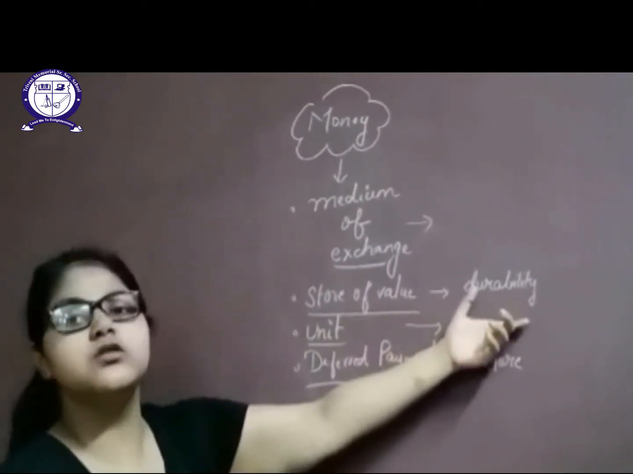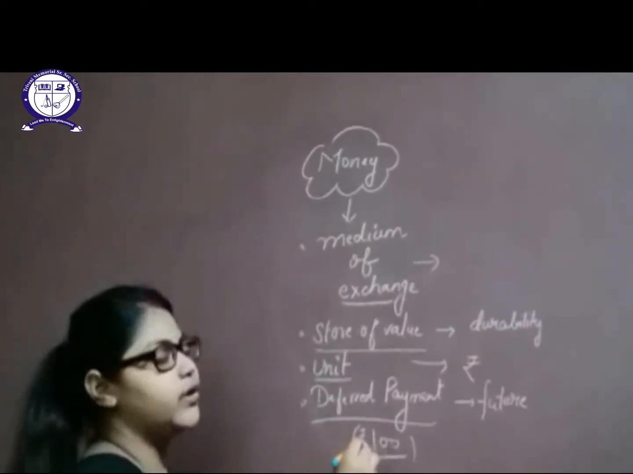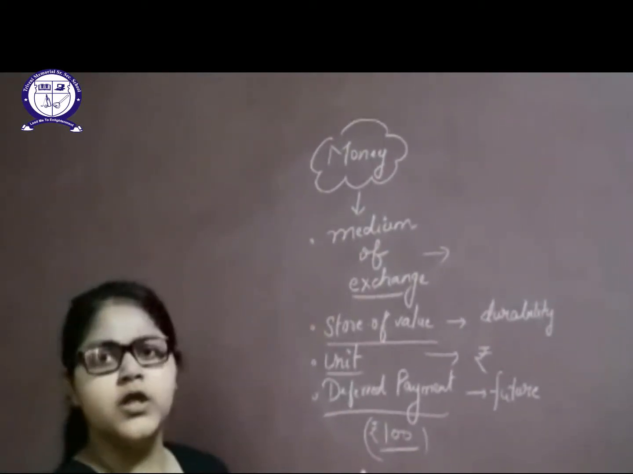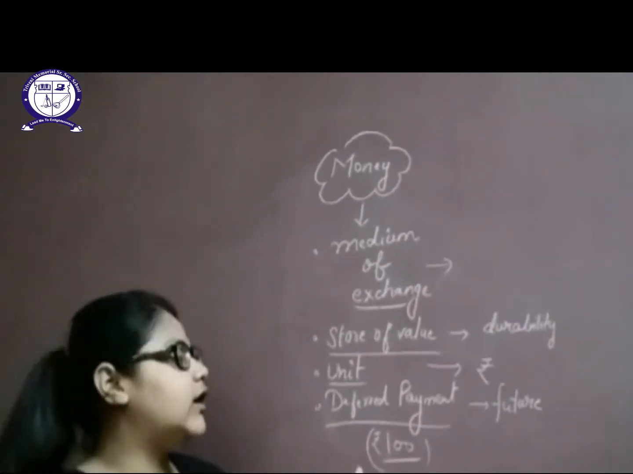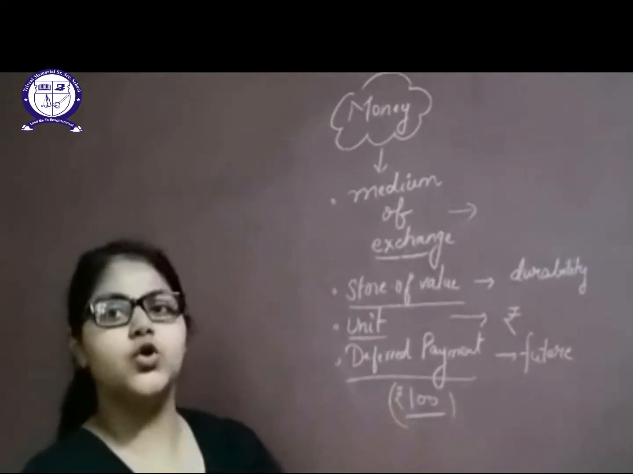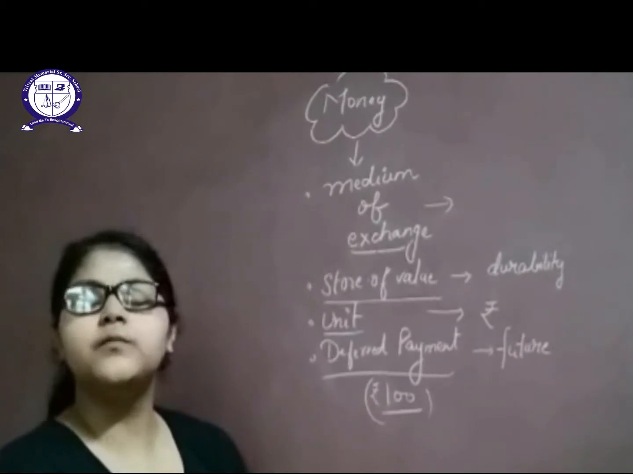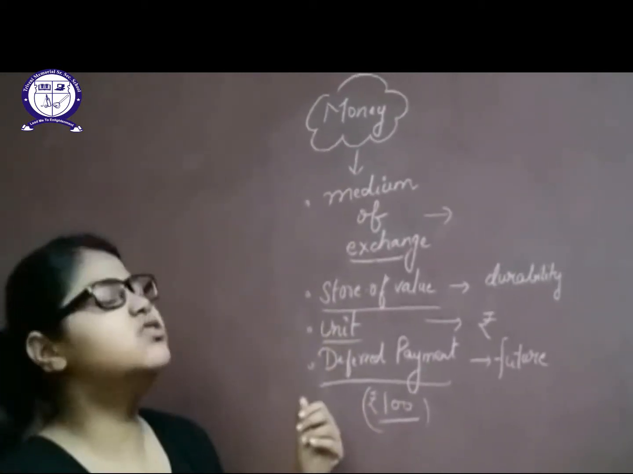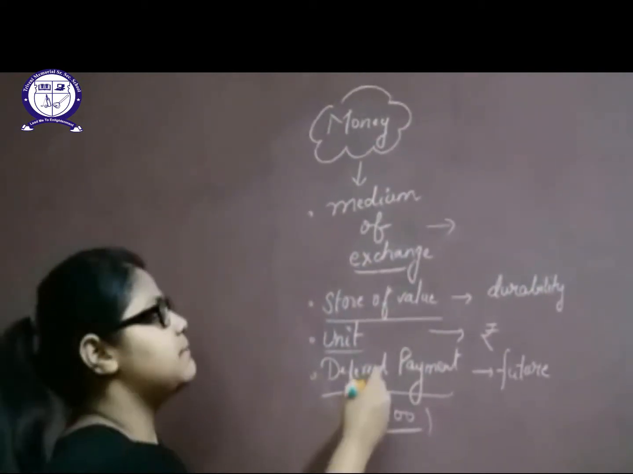That means it has durability. For example, if you have 100 rupees today, after 10 years also, if you are using 100 rupees, you will get an equivalent product of that amount. You are not supposed to go to the shop, give a 100 rupee note and be paid only 50 rupees' worth of product. Next one is unit. Unit means money has a unit. It has a measure of unit.